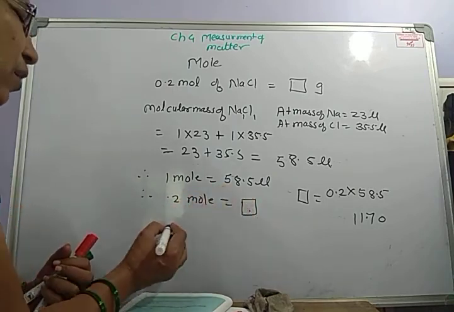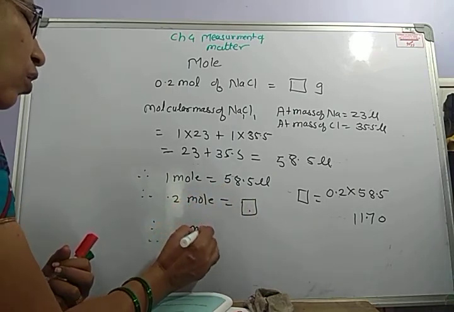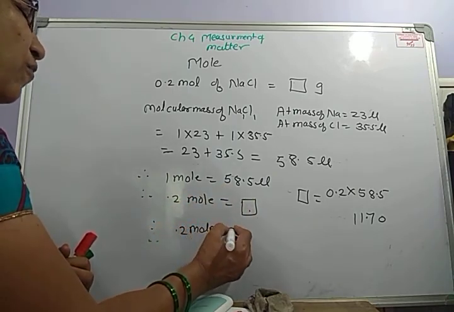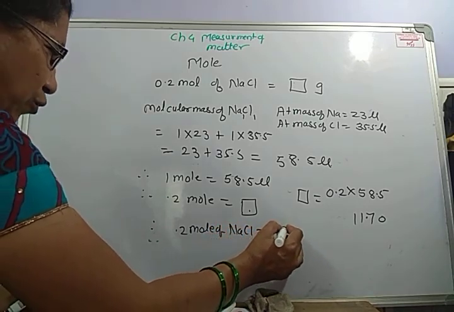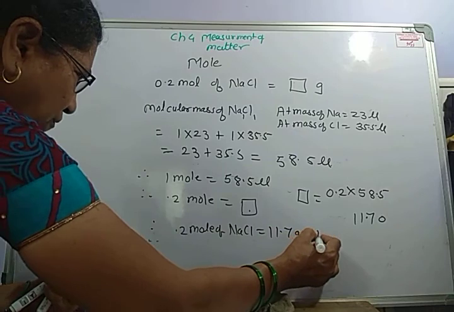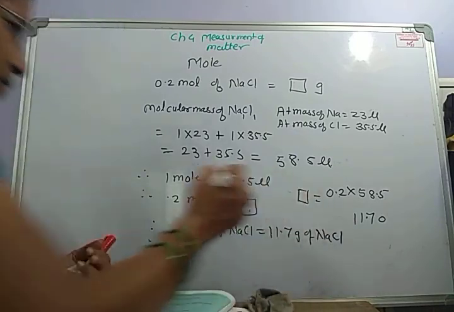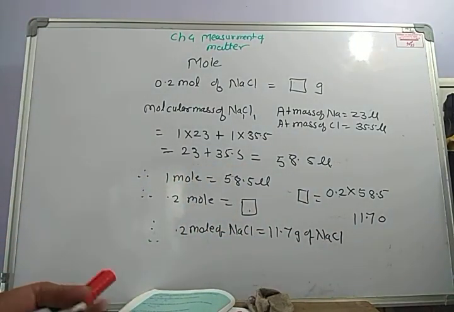Therefore 0.2 mole of NaCl is equal to 11.7 gram of NaCl.